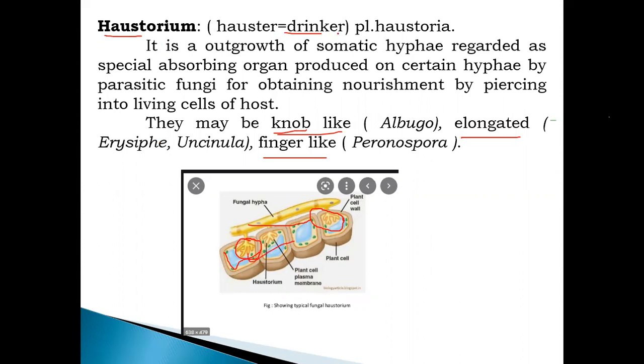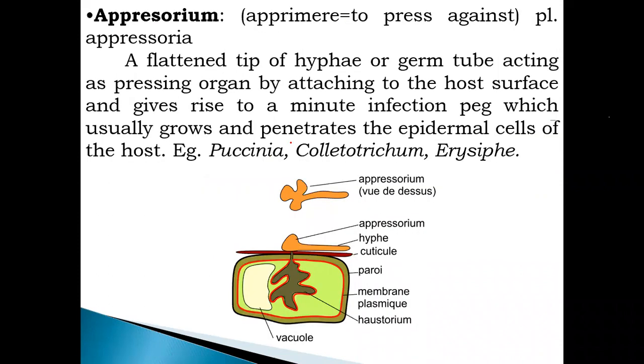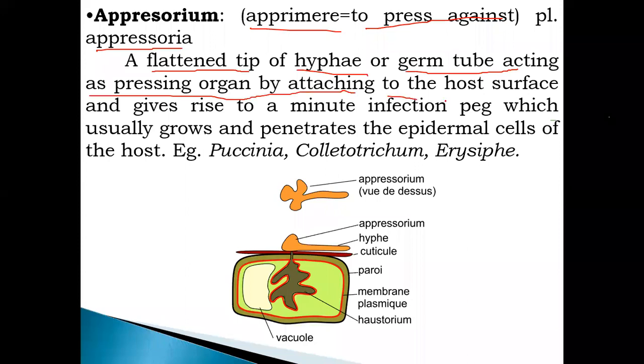The haustorium is also called a drinker, meaning it can absorb the material. The next, appressorium. This word comes from apprimere, which means to press against, and the plural is appressoria. What is this? A flattened tip of the hypha or germ tube, acting as a pressing organ by attaching to the host surface and giving rise to a minute infection peg, which usually grows and penetrates the epidermal cell of the host.